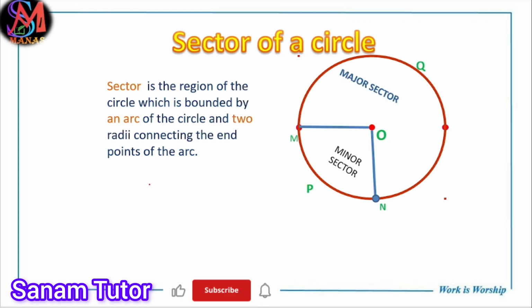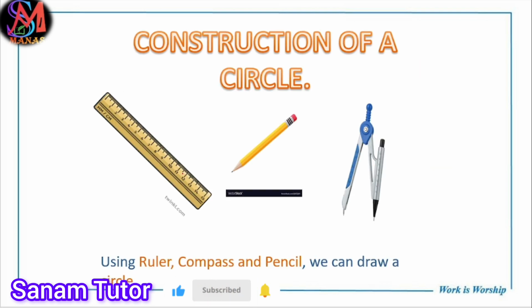Then what is a sector? Similarly, a sector means an arc with 2 radii. A sector is the region of the circle which is bounded by the arc of the circle and the 2 radii connecting the end points of the arc. Similarly, here is the minor sector and the major sector. Now the next concept is construction of the circle.